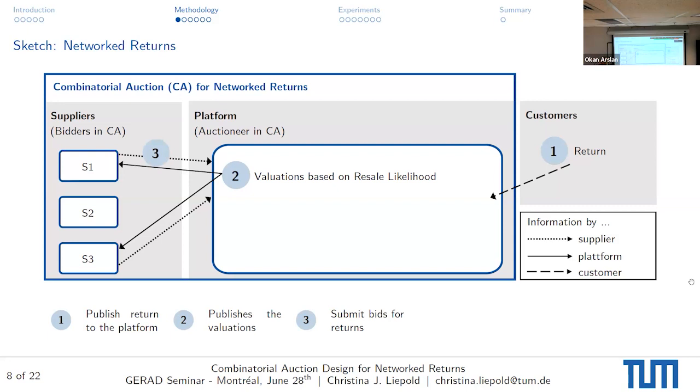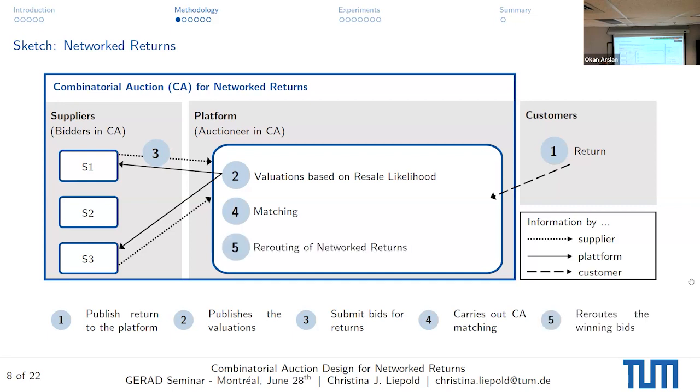But they can also overstate the valuation if they have some individual demand that is higher than the valuation that was proclaimed by the platform. Finally, the platform carries out the matching in a combinatorial auction setting and reroutes the winning bids of the network returns to the prospective supplier. So for example, if in here, the supplier valuation was higher than that one, and we only have those two suppliers competing, he will get the return and it will be shipped to him.